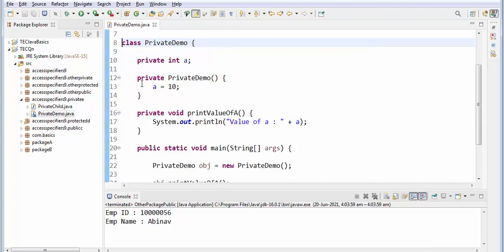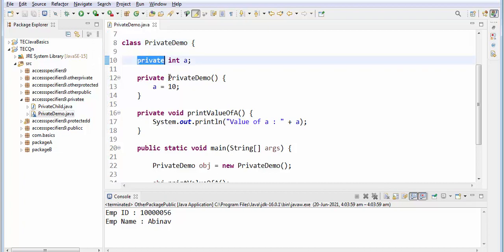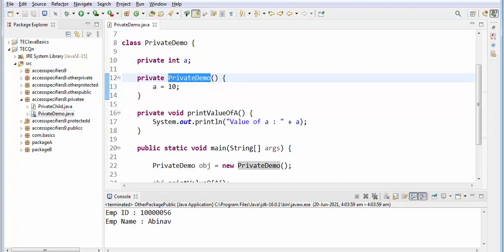So at the top class level, you have to give either public or leave it simply, okay. Here I had taken one variable and declared it as private, and I had taken the constructor. For the time being, the constructor name and the class name will be the same, and there will not be any return type, okay. And you can initialize the values of the instance variables inside the constructor. So here I have a constructor inside which I have defined the value of A.